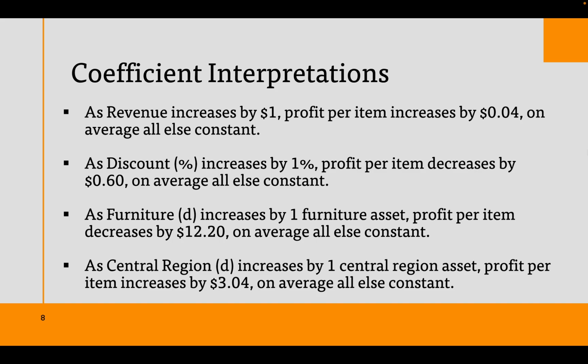As furniture increases by 1 furniture asset, profit per item decreases by $12.20 on average, all else constant. As central region increases by 1 central region asset, profit per item increases by $3.04 on average, all else constant.